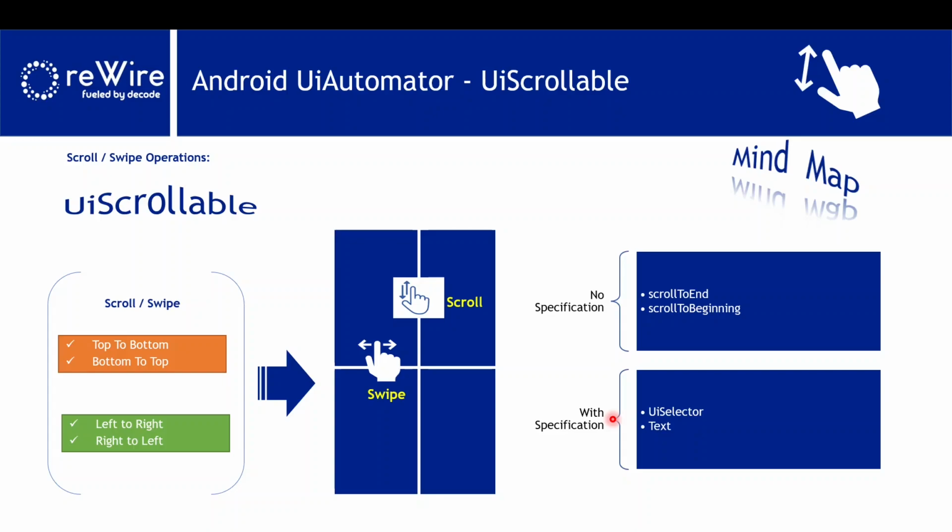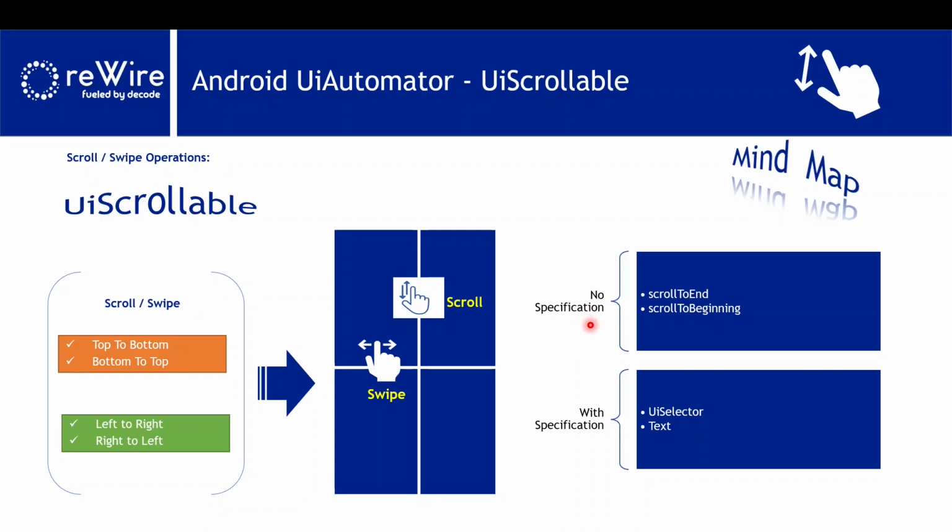Out of which there are 4 methods that I have identified. Let's see. So this is the scroll and swipe. This is the mobile screen. You can see that top to bottom is scroll, and left to right we can mark as swipe. There are a few methods that don't have any specification. You don't need to give anything directly. You just give the particular method and it will go.